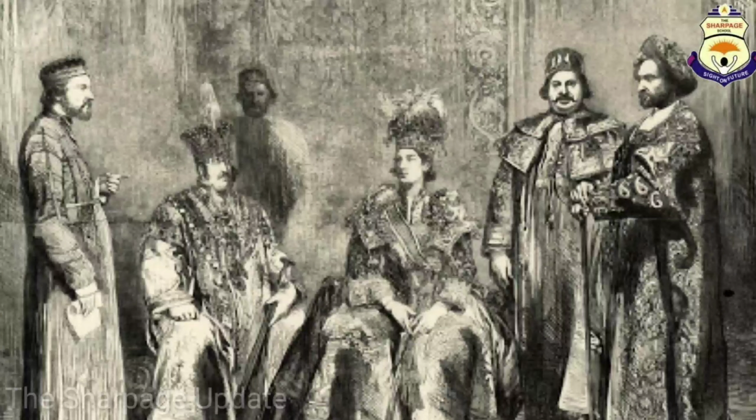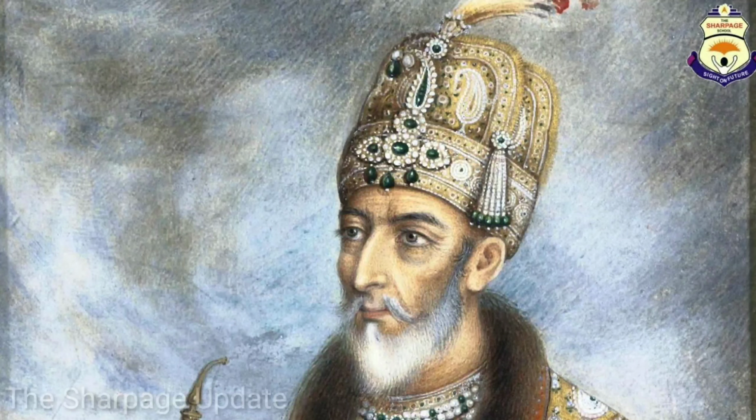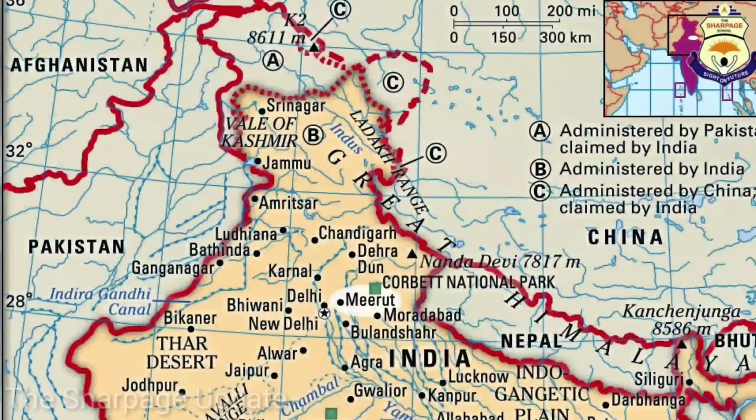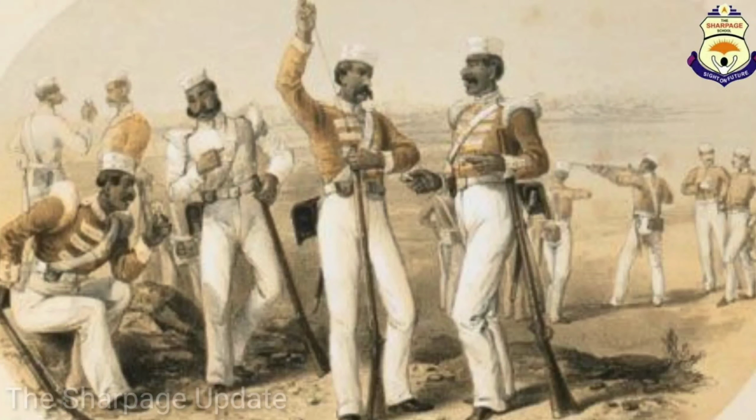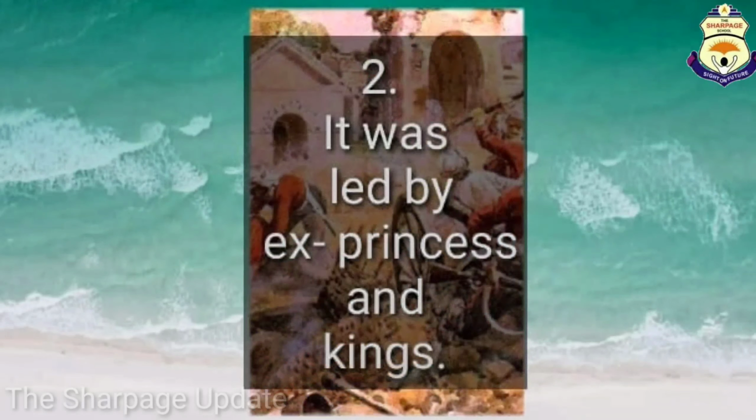All the ex-princes, kings and soldiers like Bahadur Shah Zafar came together for this revolt. It started from Meerut Cantt under the leadership of Bahadur Shah Zafar, who was the senior most and experienced king of Delhi. But due to a few reasons, this revolt failed. The main reasons of failure were: it lacked common leadership. It was led by ex-princes and kings.